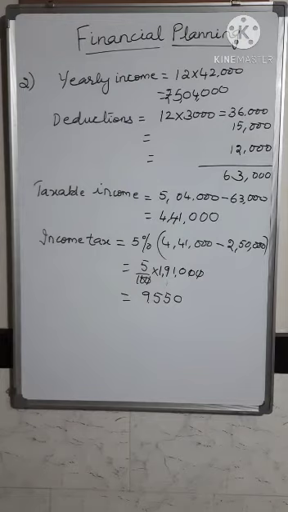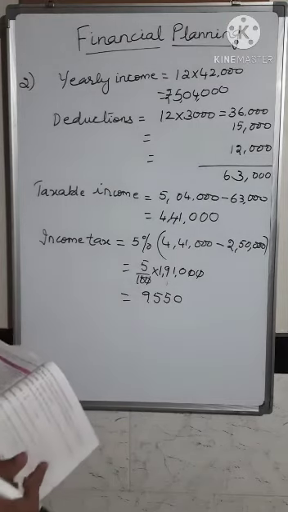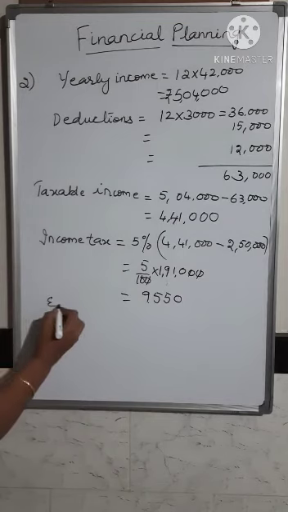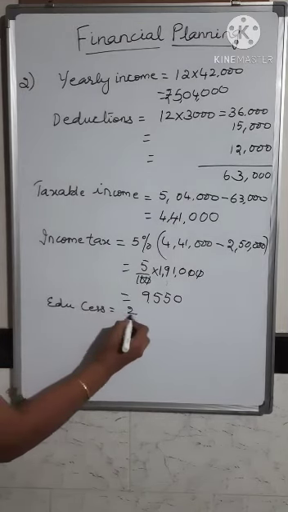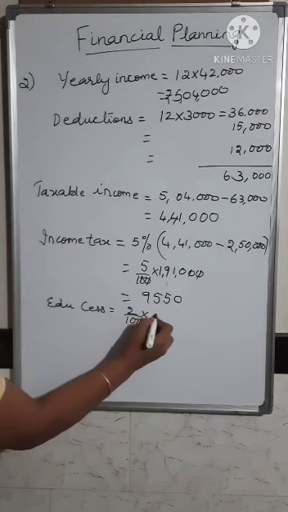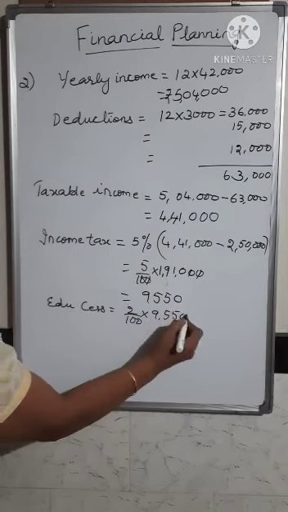The next column they have given is the education cess. The education cess, for all the problems and all the columns in the table, is 2% of the income tax. So education cess is equal to 2 upon 100 into 9,550.